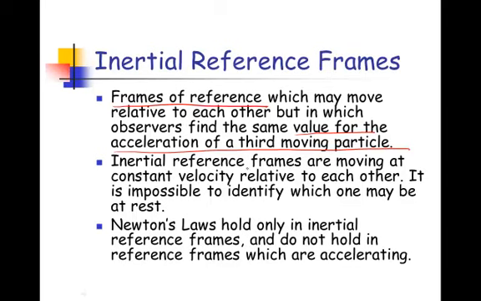Inertial reference frames are moving at constant velocity relative to each other. It's impossible to identify which one is actually at rest. Newton's laws hold true only in inertial reference frames and do not hold true in reference frames which are accelerating.